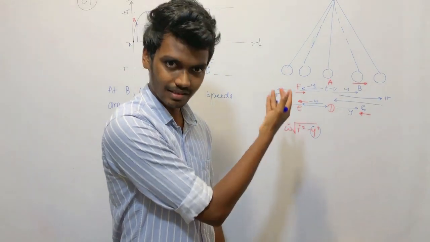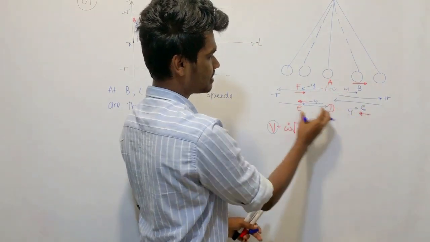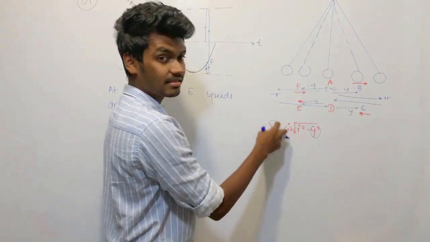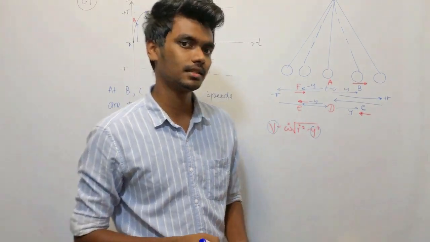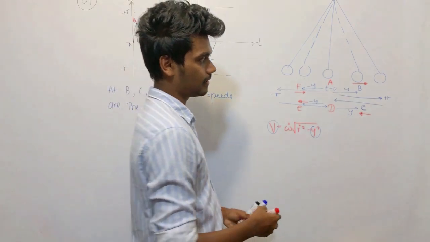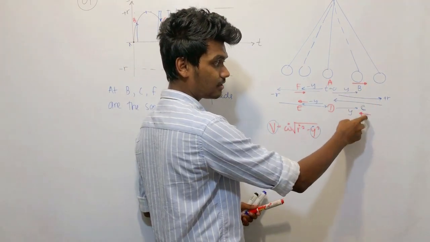You can see that, right? Symmetric. The distance is the same. The speed is the same. Speed means only magnitude, no direction. But when it comes to velocity, this and this are not the same.